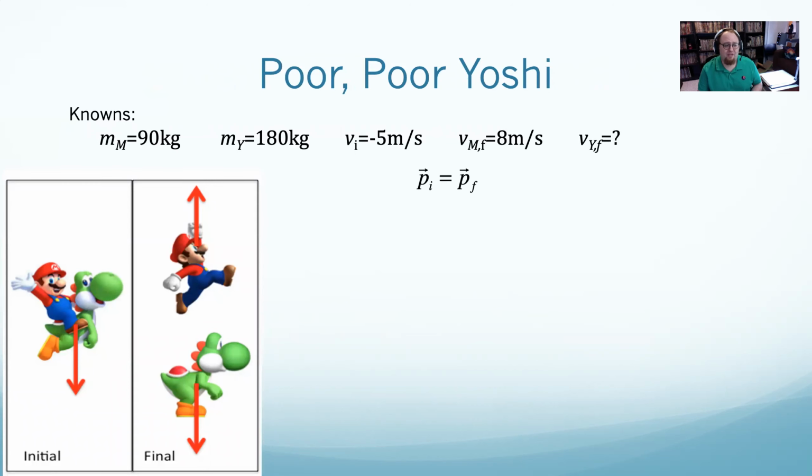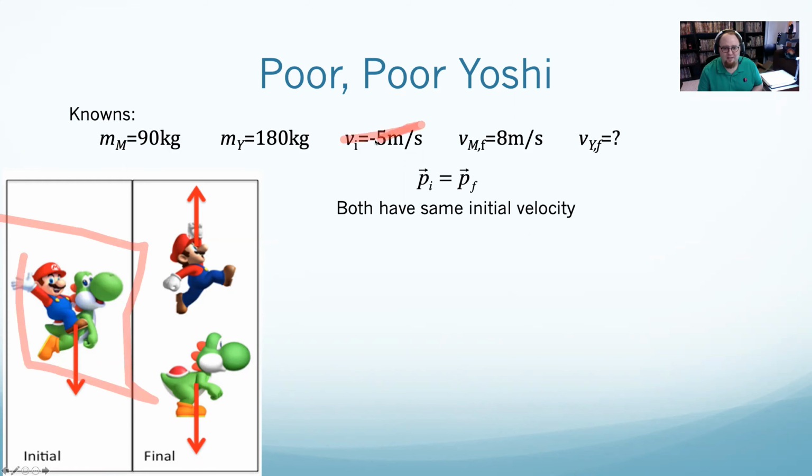And well, momentum is mv. Now, in this case, they were both moving together. This is kind of like a completely inelastic problem, but backwards. It's just instead of them starting apart and going together, it's them starting together and coming apart. Though you can do problems the other way also, and I sometimes give problems like that. But what I can say is they both have the same initial velocity. And what I'll do is I'll just treat the initial as one object. I'll say initially, I have one thing that has a total mass of Mario plus Yoshi, and it's going downwards with some initial velocity. I would say this is one set unit that is at this velocity.